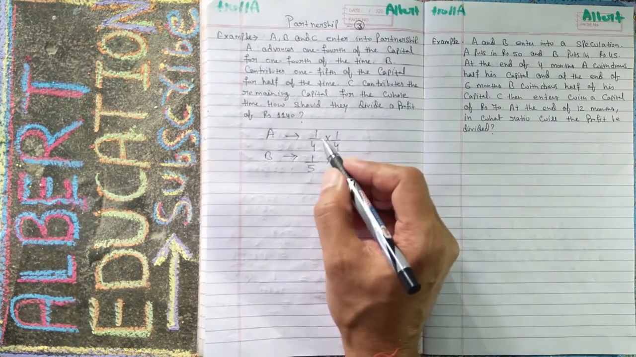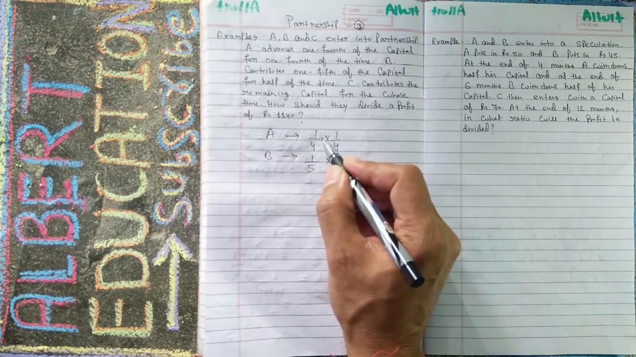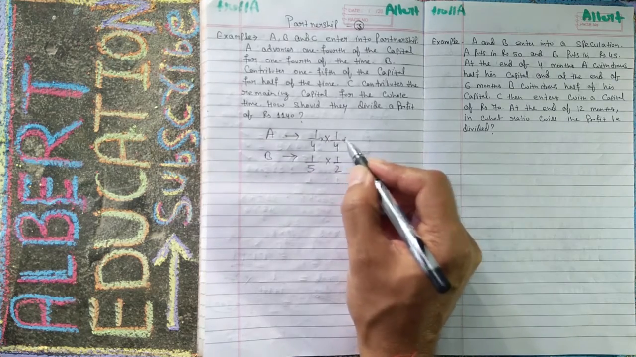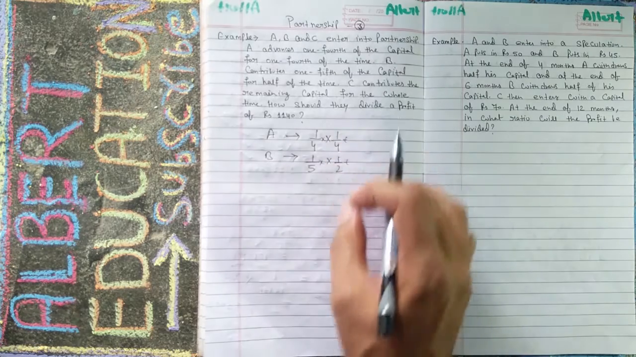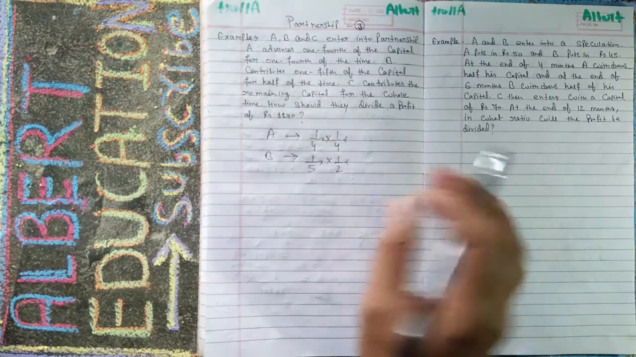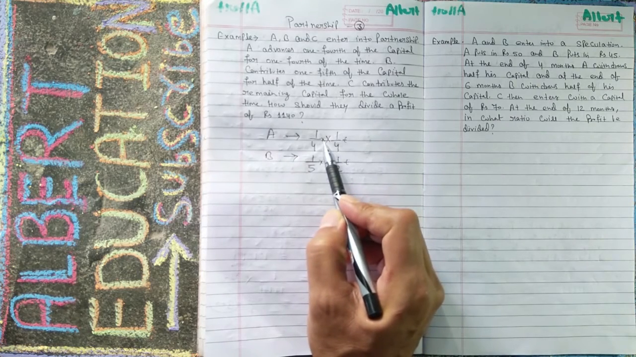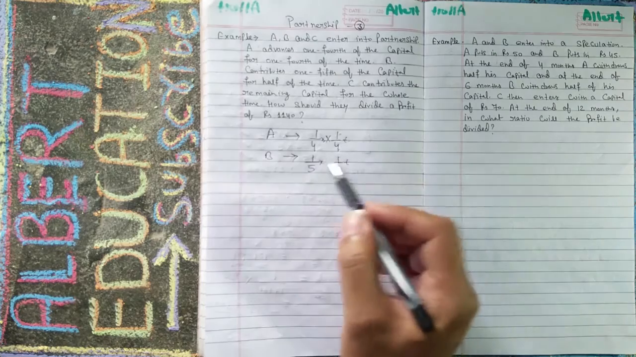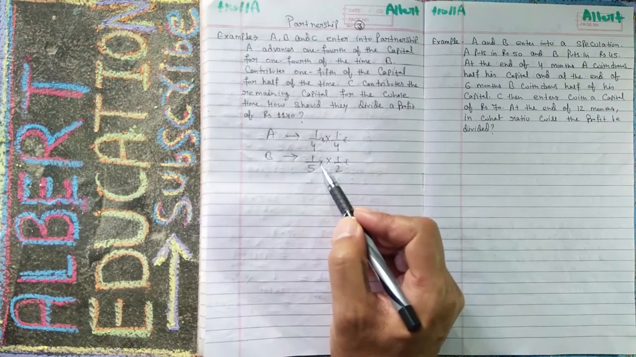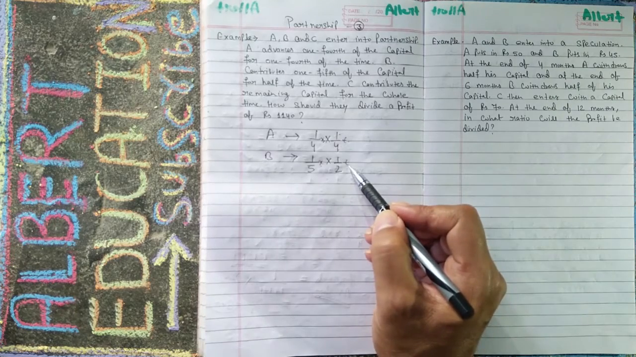Now there is a question: why are we not writing capital here? Let capital be X and time be T, so we should write capital X and time T. But we are not writing them because afterwards we will convert this to a ratio. So 1/4 of the capital is X and 1/4 of the time is T. 1/5 of the capital is X, and one half of the time is T.